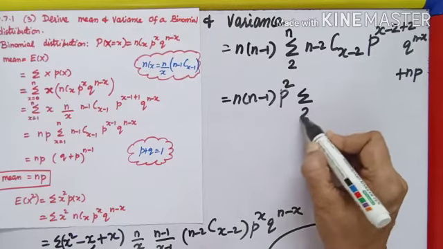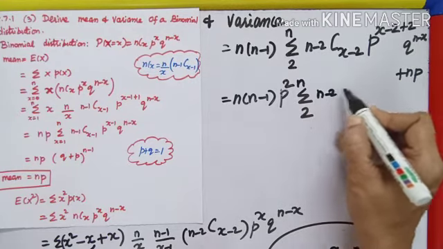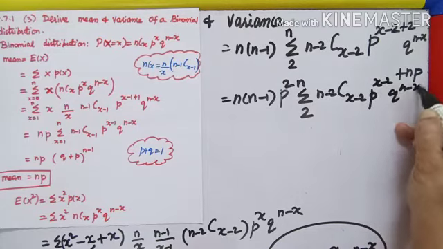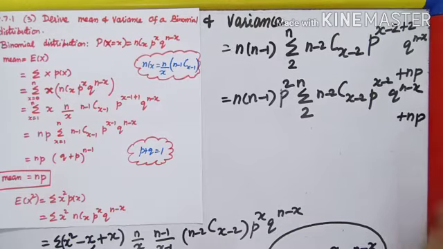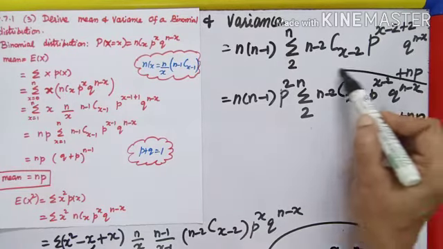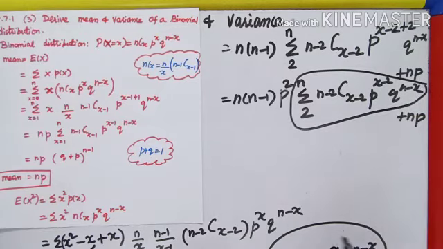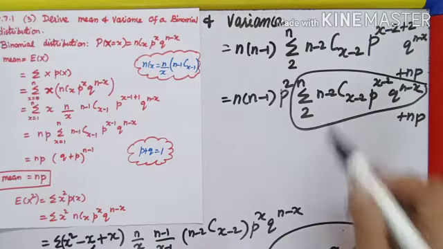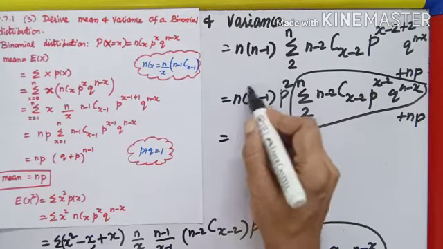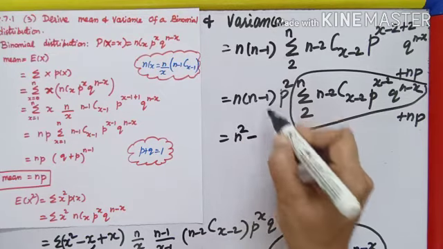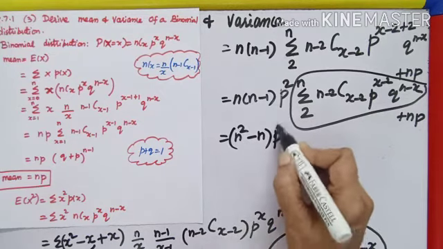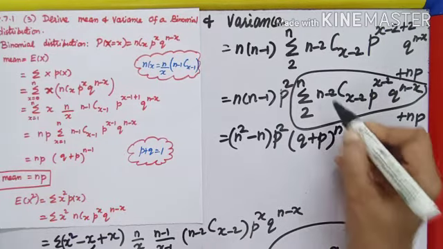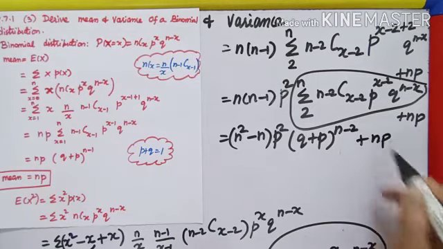Then what is left here? Sigma x from 2 to n minus 2 c x minus 2, p power x minus 2, q power n minus x. The second term np as it is. Now this full idea will become, according to the formula, q plus p the whole power n minus 2. So this I shall multiply by n into n square, n into 1, n into p square, and this full thing reduces to q plus p the whole power n minus 2 plus np.